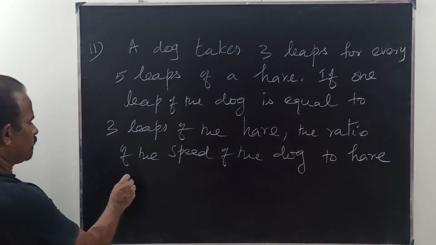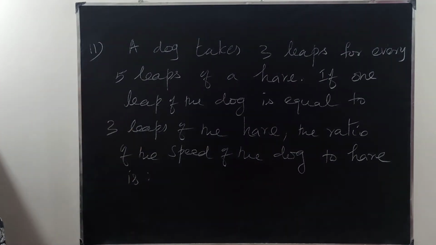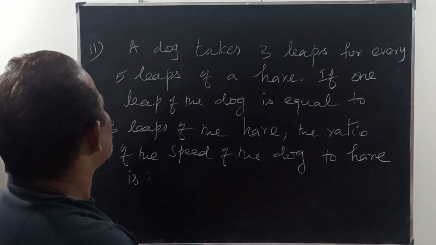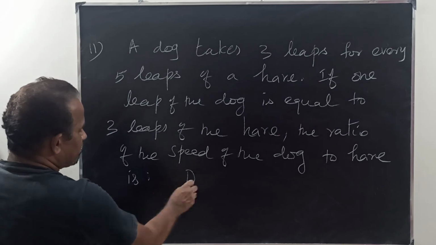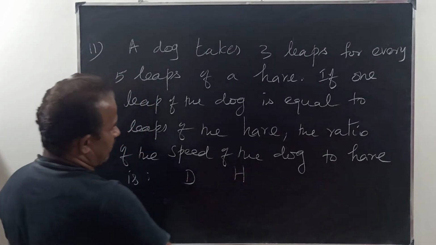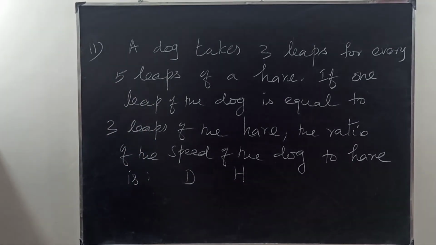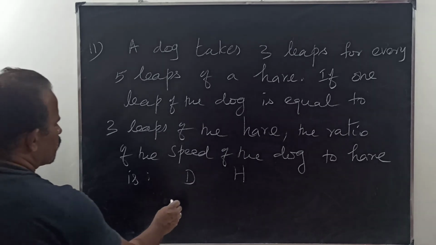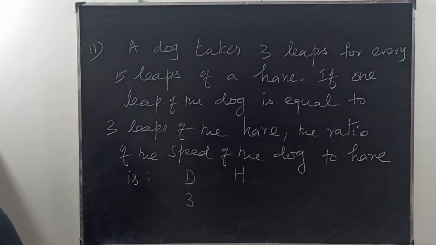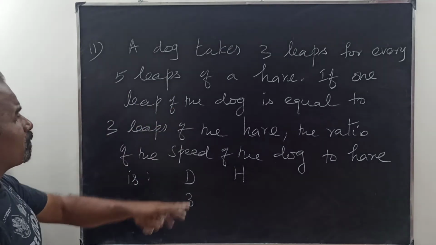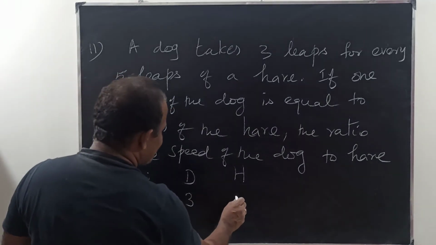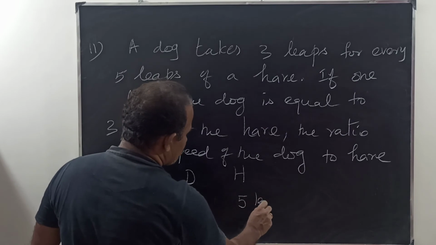Dog and hare. Here, the dog is 3 leaps for every 5 leaps of the hare. The hare is 5 leaps.